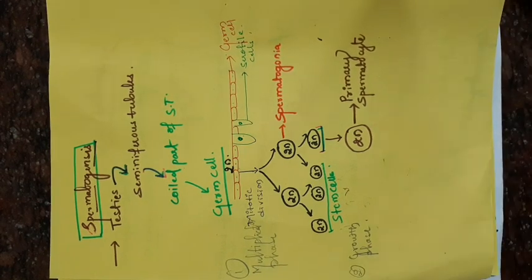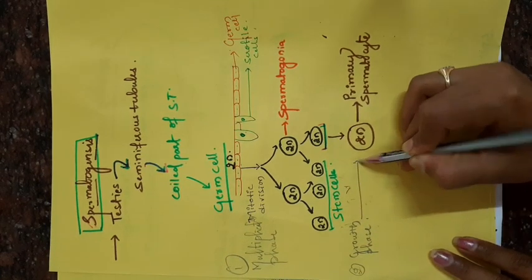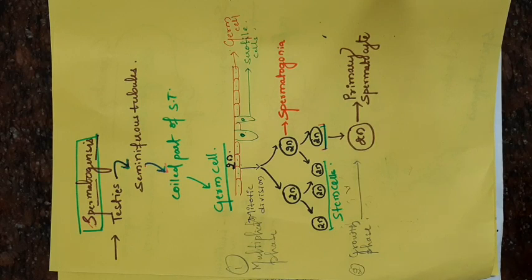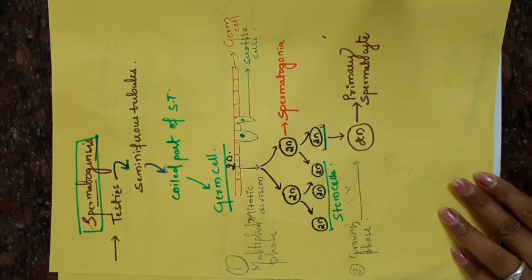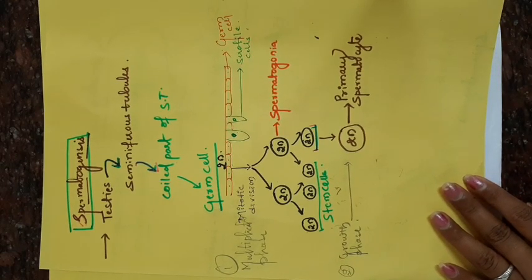After formation of the primary spermatocyte during the growth phase, the primary spermatocyte undergoes the next step of spermatogenesis, that is the reductional division. You know that gametes are produced by meiosis only.